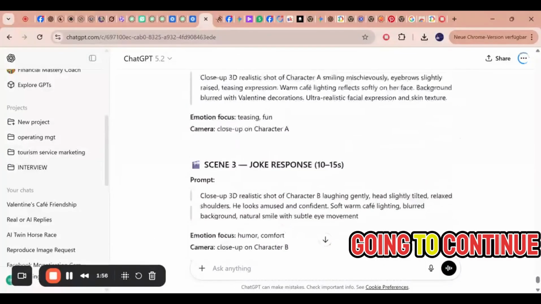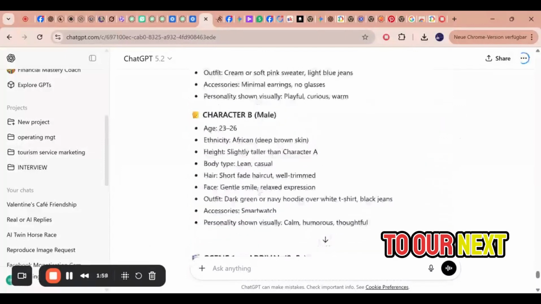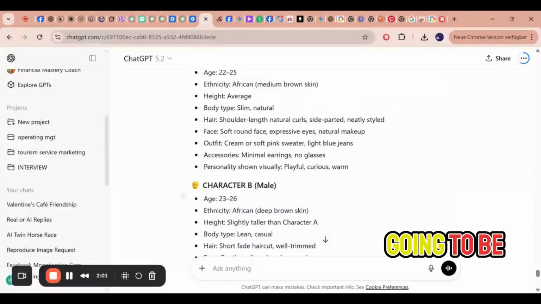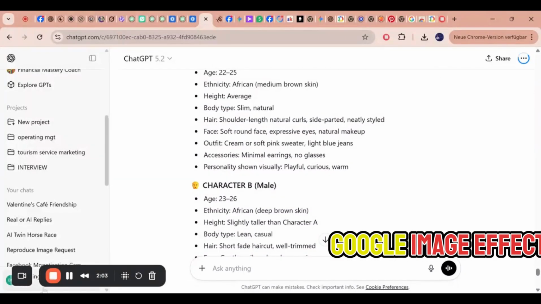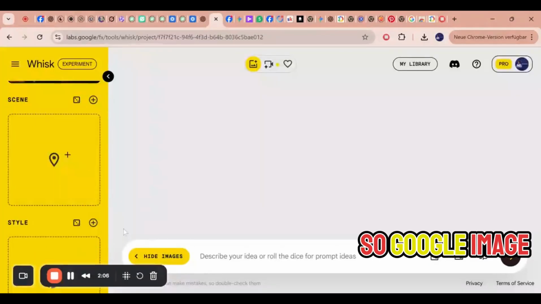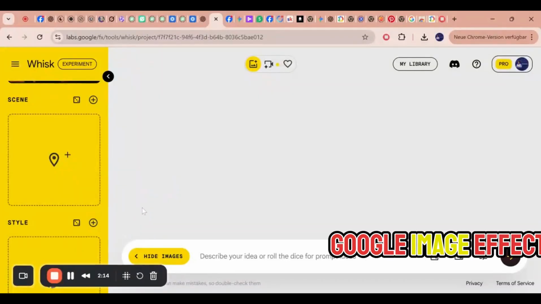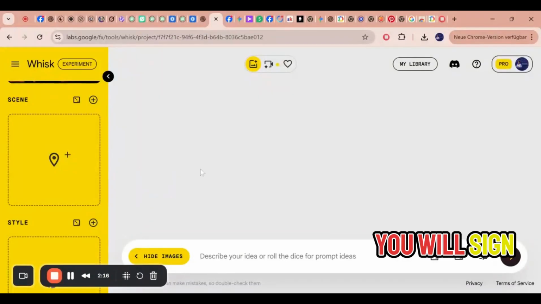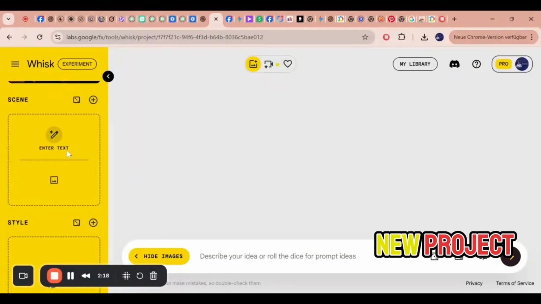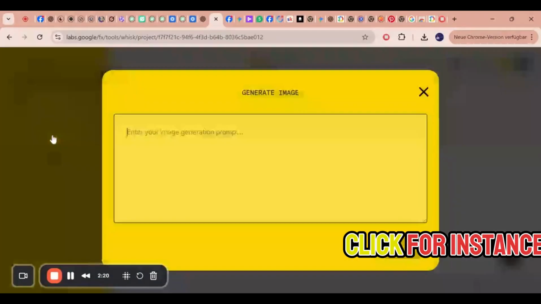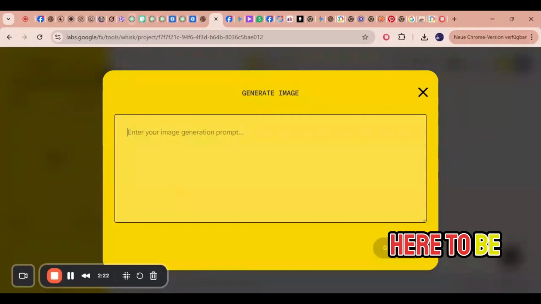So we are going to continue to our next tool that we are going to be using, which is Google Image Effects. Google Image Effects is also a free tool. If you are signing in for the first time, it will ask you to sign up. So once on Google Image Effects, you will sign up and then you come to new project. Then you will click, for instance, here to be able to paste your prompt. You copy your prompts from ChatGPT and you paste.